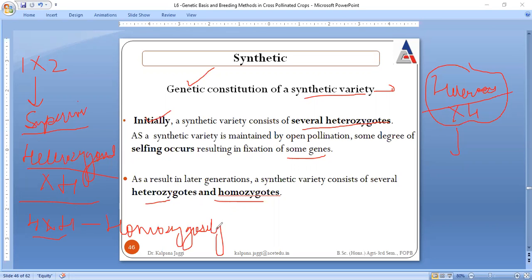That means initially, when we started with the composition of the synthetic variety, we only had heterozygosity in terms of genetic constitution, but when they were crossed with each other, we had homozygosity. So in the later generations we had both homozygotes as well as heterozygotes. And again I repeat, homozygotes are the result of selfing of heterozygotes, right?